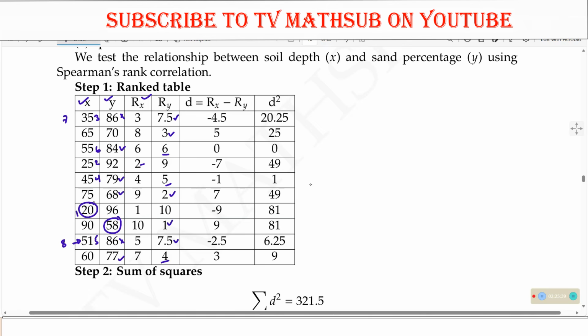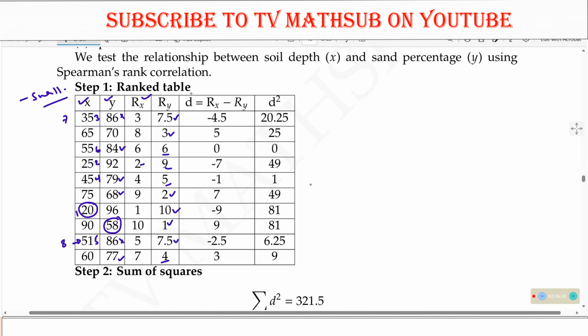So we shall go to the next value, that will be the 9th value, 92. And lastly, we shall have 96, that is the 10th value. So we have followed from smallest to the biggest, that is ascending. If you want, you can follow descending, where you begin with the biggest to the smallest. But if you do that for X, do the same for Y. Don't do smallest to the biggest for X, then biggest to the smallest for Y. That will give you something different.